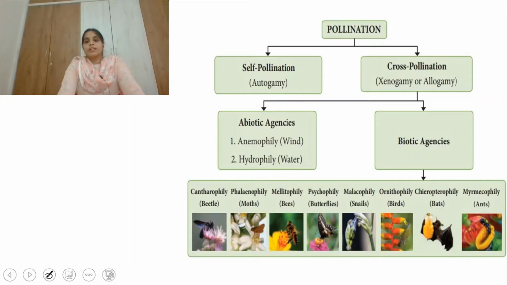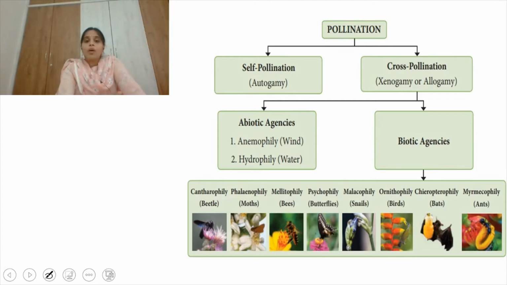Right. So we have self-pollination, which is autogamy, we have geitonogamy also, and cross-pollination. In order for cross-pollination to take place, some agents are required. Without agents, cross-pollination does not take place. Male gametes are non-motile, so some agents have to be there in order to carry the male gametes near the female gametes. So the agents are divided into two types, abiotic factors and biotic factors.